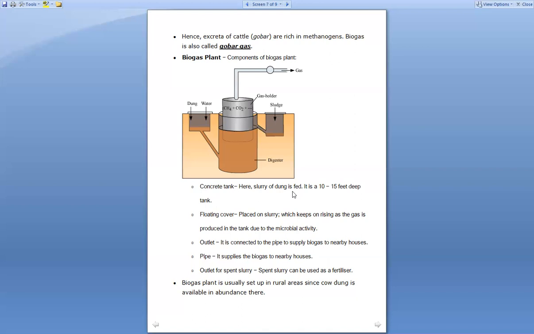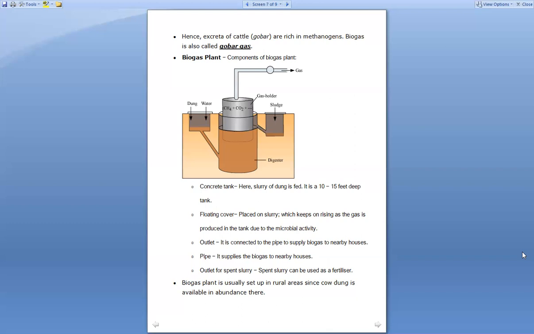So whatever methanogens are present inside that particular dung, they do the microbial activity, and upon carrying out the microbial activity, the gas is produced, and with the amount of gas produced, the floating cover rises up, right? There is also an outlet, and this outlet is connected to the pipe which is going to supply the biogas to the nearby houses, right? This pipe supplies the biogas to the nearby houses as well as some other places also.